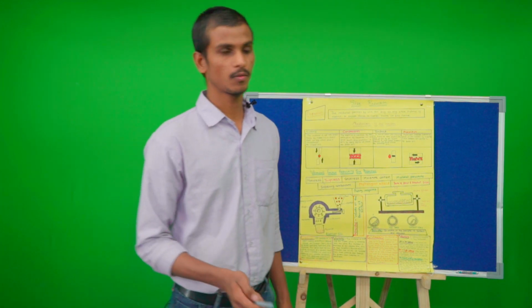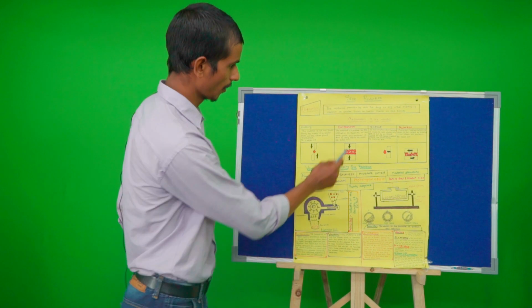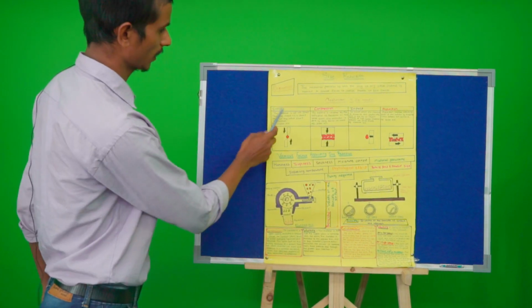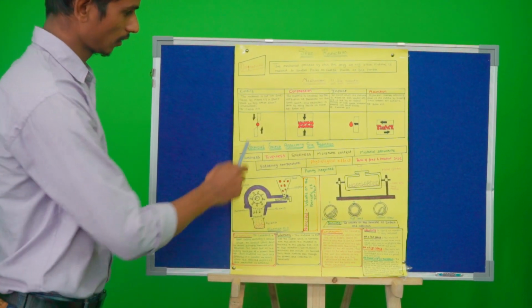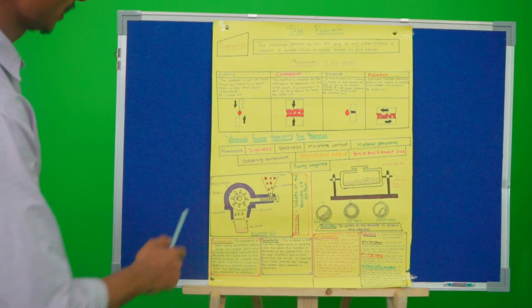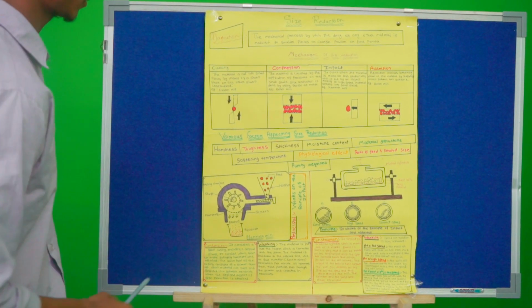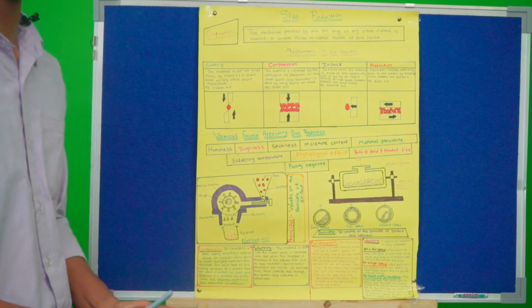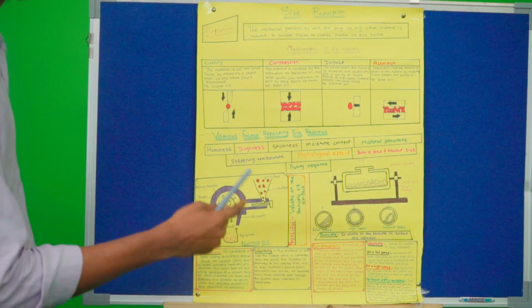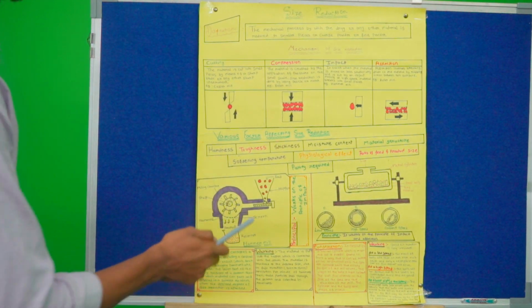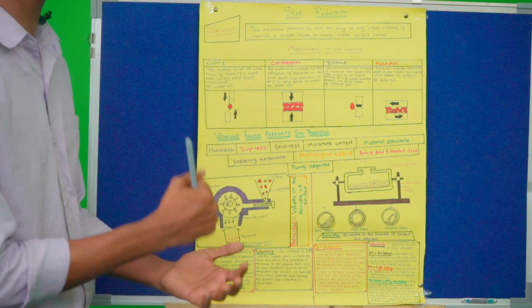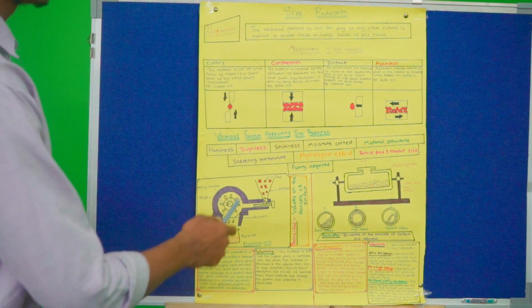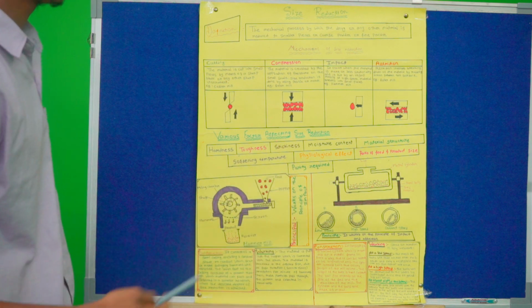Let's see the mechanism of size reduction. First is cutting, in which the material is cut into small pieces by means of a sharp blade or any other sharp instrument. Like that, if you use a blade or knife, we cut the material and reduce its size. Second one is compression. We apply pressure on the material and easily reduce its size.